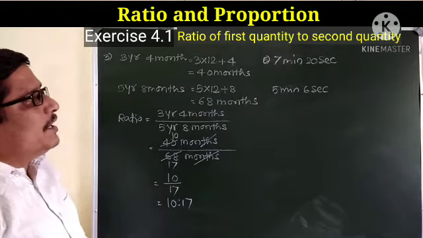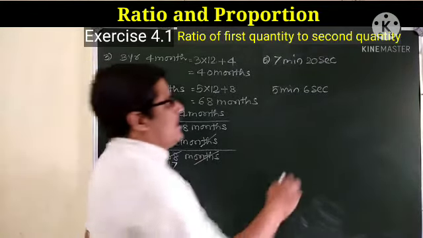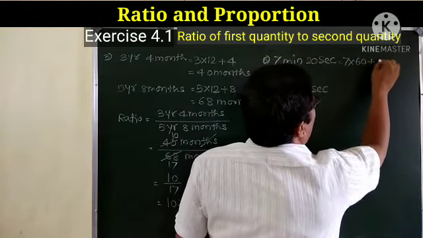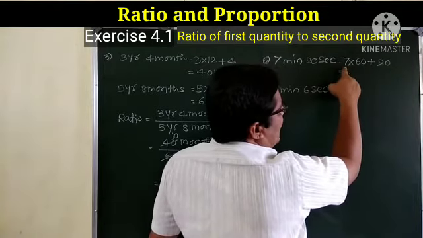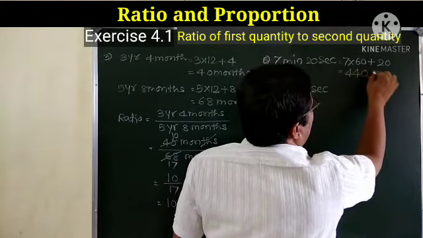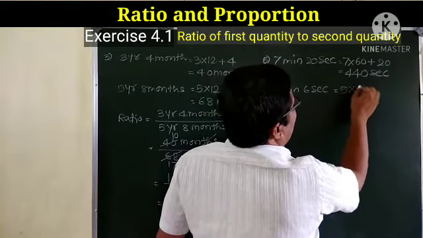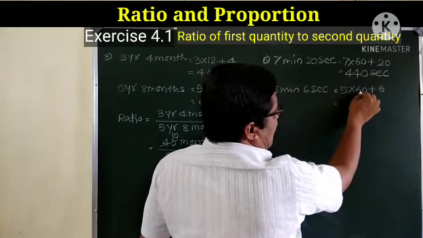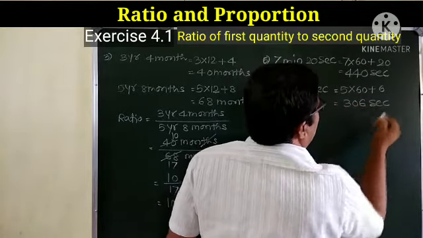Now next example, 7 minute 20 second. 1 minute means 60 seconds. So that we have to use 7 into 60 plus 20 more seconds are there. So 60 into 7, 420 plus 20, that is 440 seconds. Now in this case 5 minutes are there, so 5 into 60 plus 6, 5 into 60, that is 300 plus 6, 306 seconds.